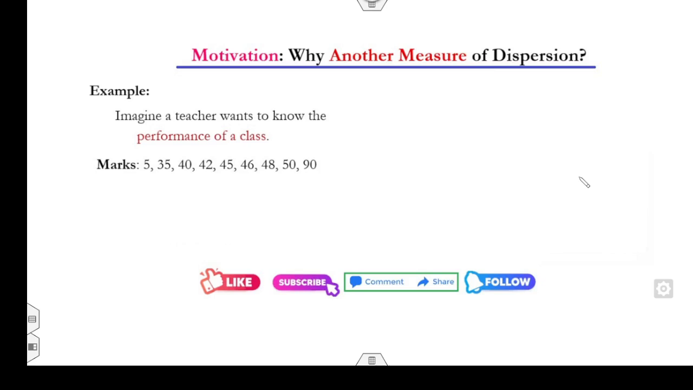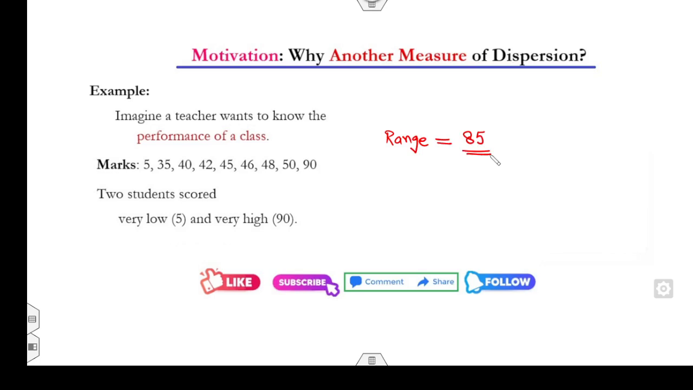Another example: suppose a teacher wants to know the performance of the classroom, and these are the marks obtained by the students. If you closely look, one student has very low marks and the second student has obtained very high marks. So what can you conclude about that? If you calculate the range, the range is 90 minus 5, which is 85.